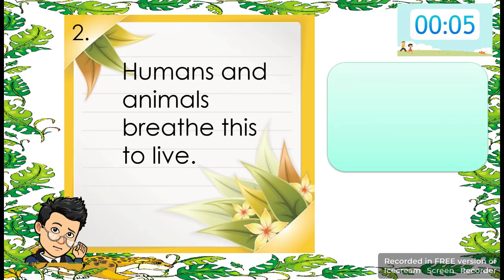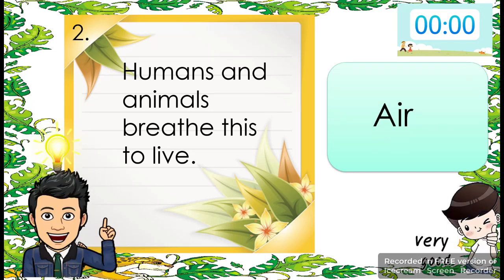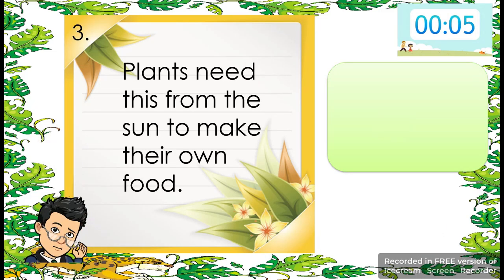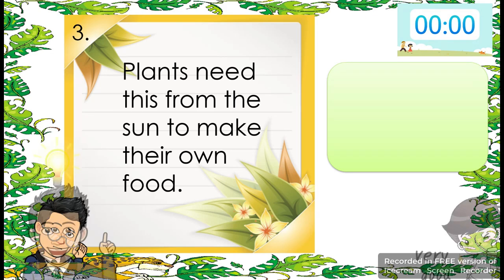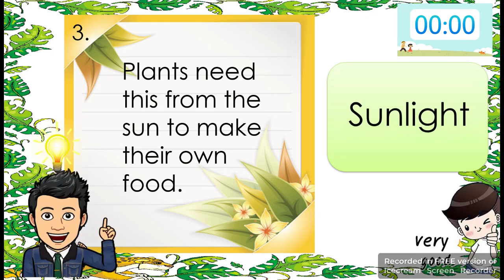Humans and animals breathe this to live. The answer is air. Plants need this from the sun to make their own food. The answer is sunlight.